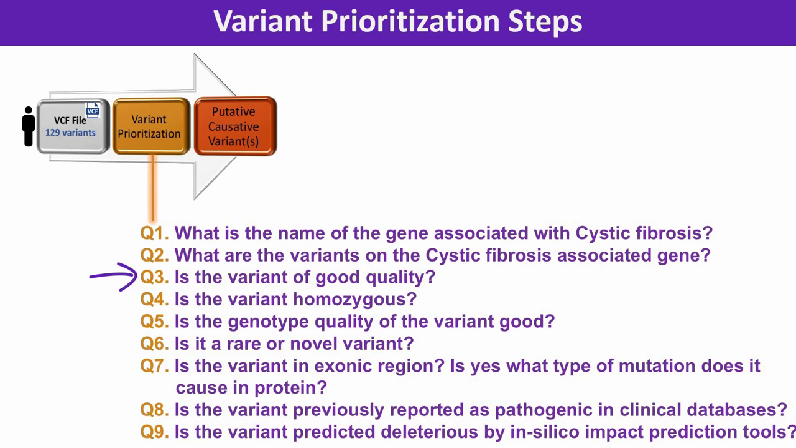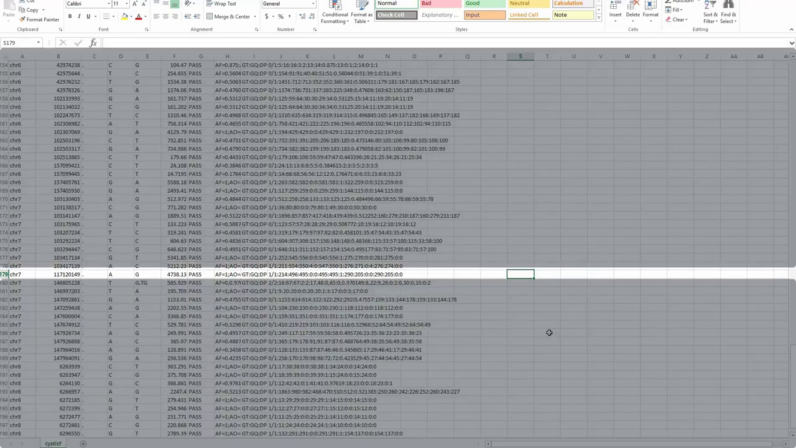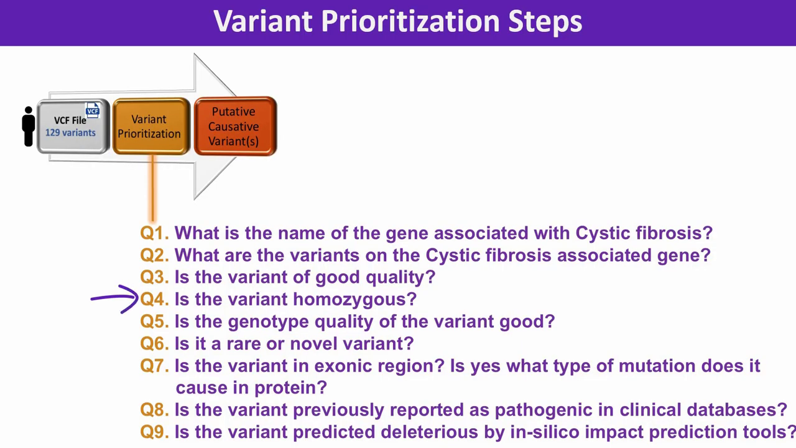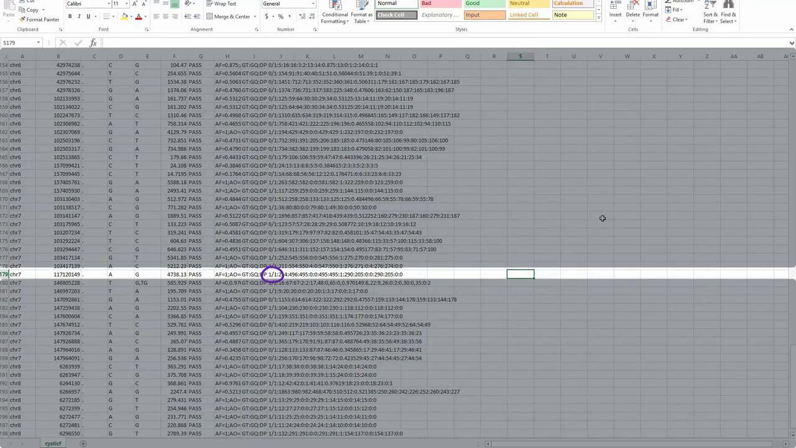Question 3. Is the variant of good quality? To access this information, let's open the VCF file in Excel and look at the filter column. A pass value in this column indicates that the variant is of good quality. Question 4. Is the variant homozygous? Yes, the variant is homozygous as it has genotype 1/1. The recessive pattern of inheritance of cystic fibrosis is represented by the homozygous condition of the variant, and therefore one needs to check the variant's homozygous state.